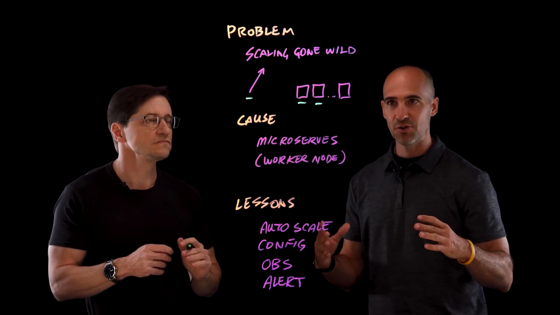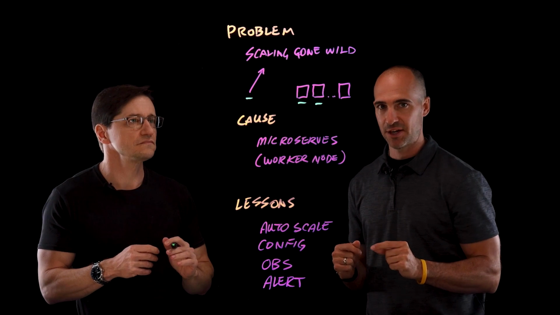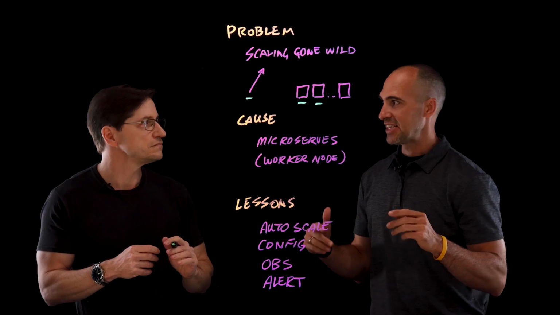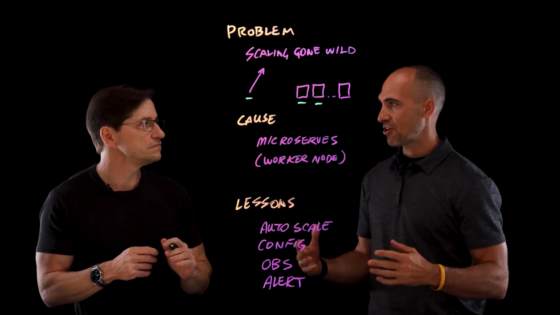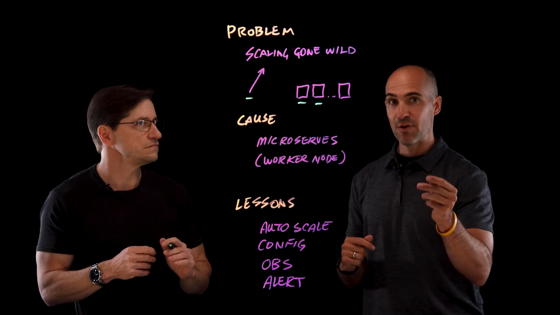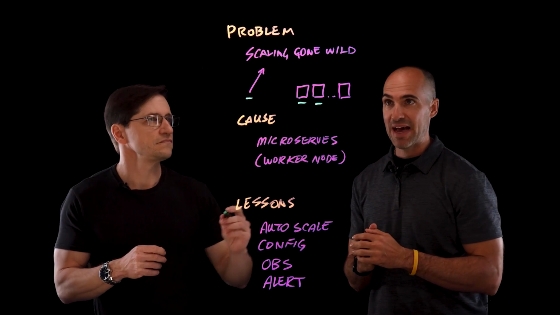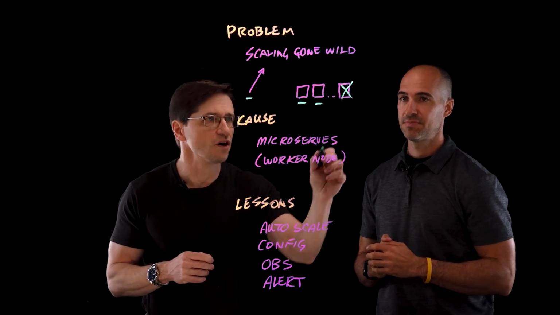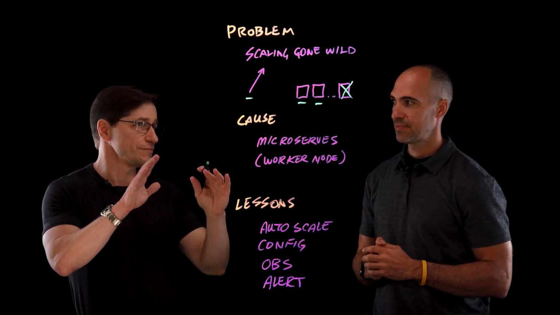We are adding resources, worker nodes to that cluster. However, at some point, we start to incur a large bill because those resources are no longer required and we're not automatically scaling them back down. I see. So we want these to go away at some point, but they're not. And presumably there's a cause.